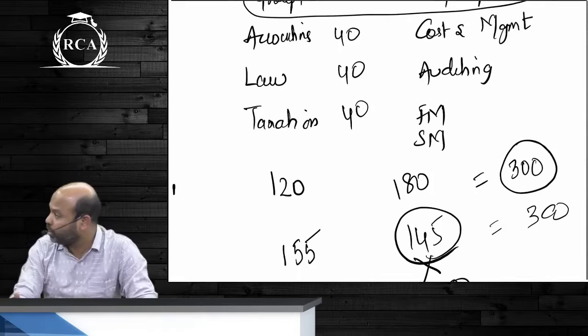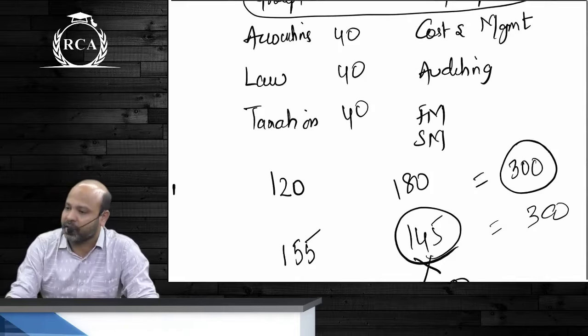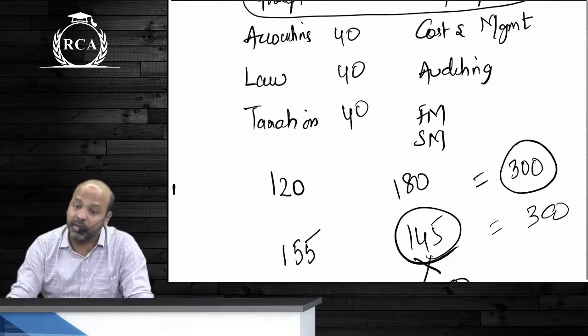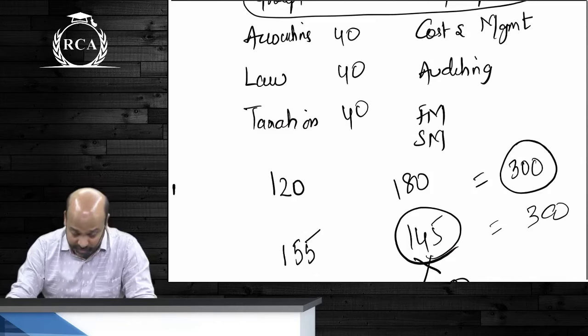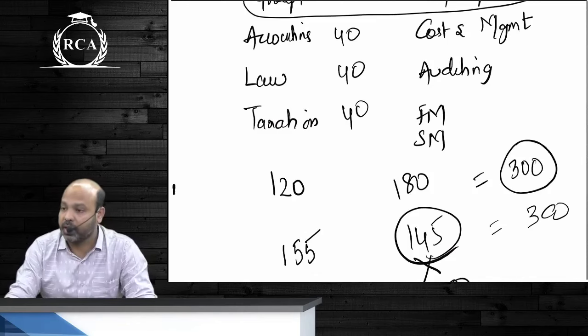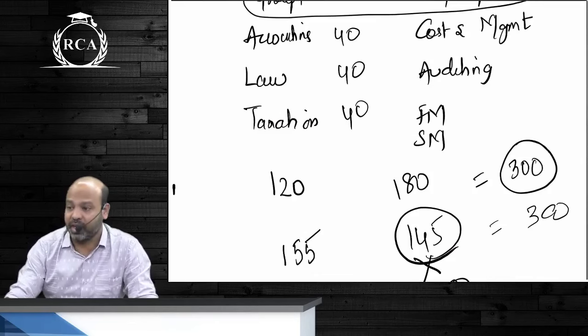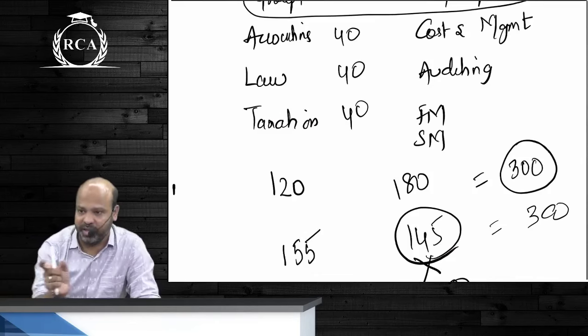So every paper, doesn't matter whether it's a practical paper or a theoretical paper, there'll be 30 marks of MCQs and then there'll be 70 marks of subjective. The next doubt that students get: are we supposed to get a minimum of 40% in each category?